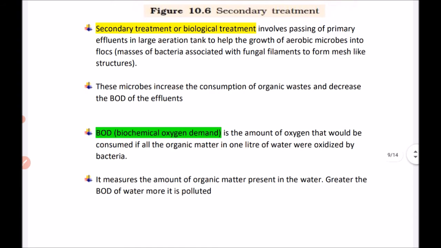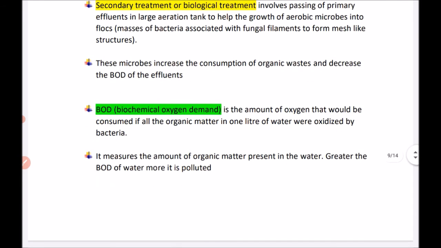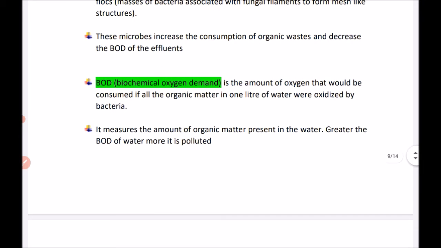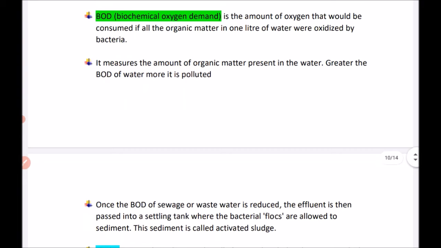This BOD is biochemical oxygen demand, and it is the amount of oxygen that would be consumed if all the organic matter in 1 liter of water is oxidized by bacteria. It measures the amount of organic matter present in the water. So the greater the BOD, the more polluted the water is.